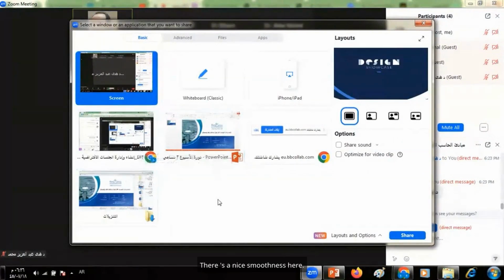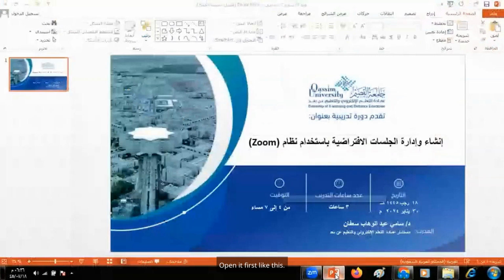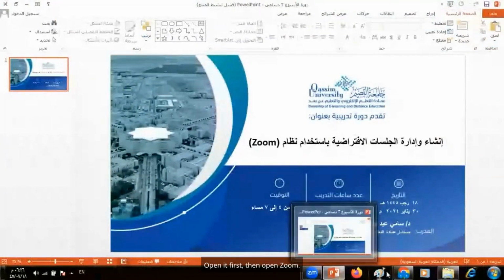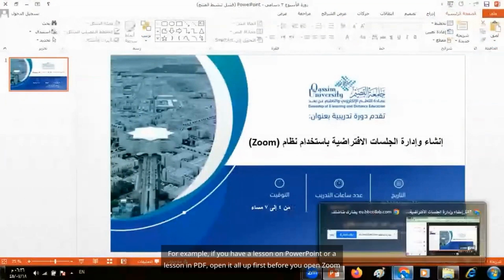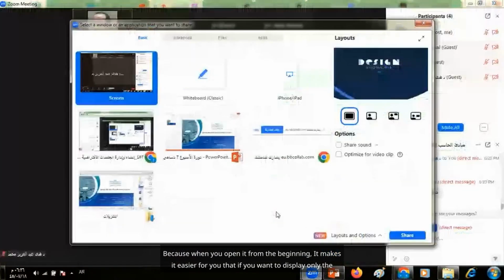There's a smoothness here. For example, if you open PowerPoint first, open it first like this. Open Zoom. If you have a lesson on PowerPoint or a lesson in PDF, open it all up first before you open Zoom. Why? Because when you open it from the beginning, it makes it easier for you.